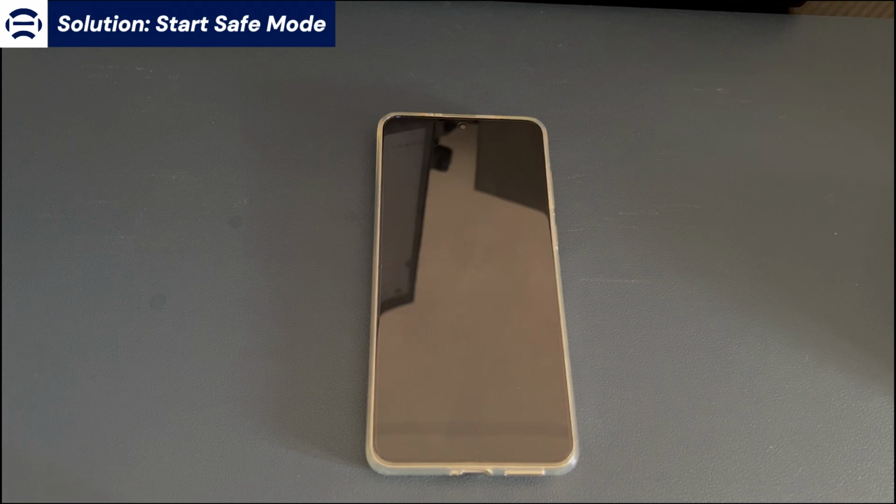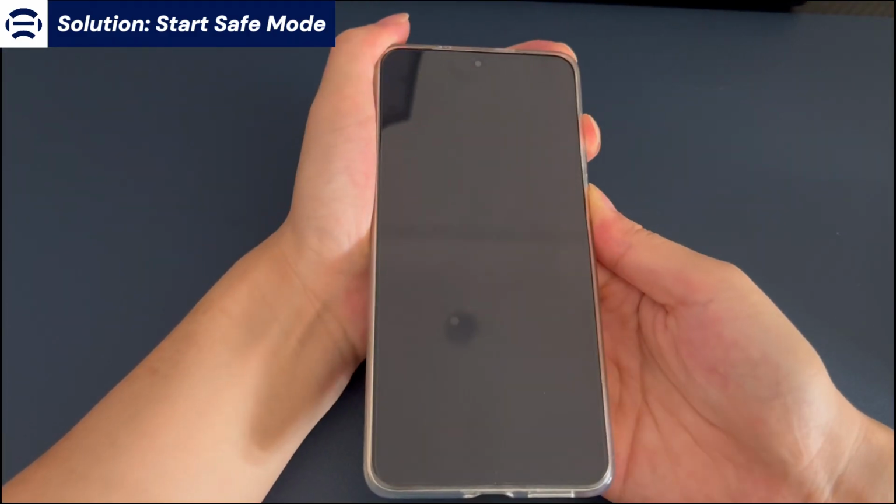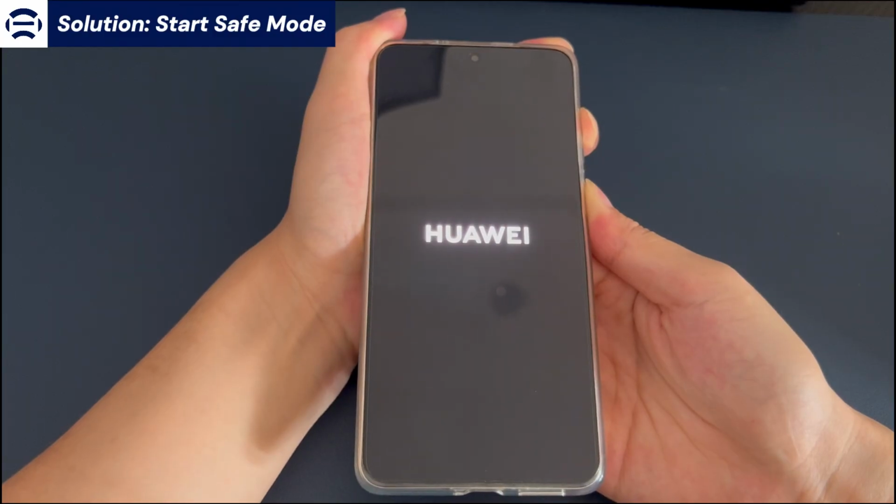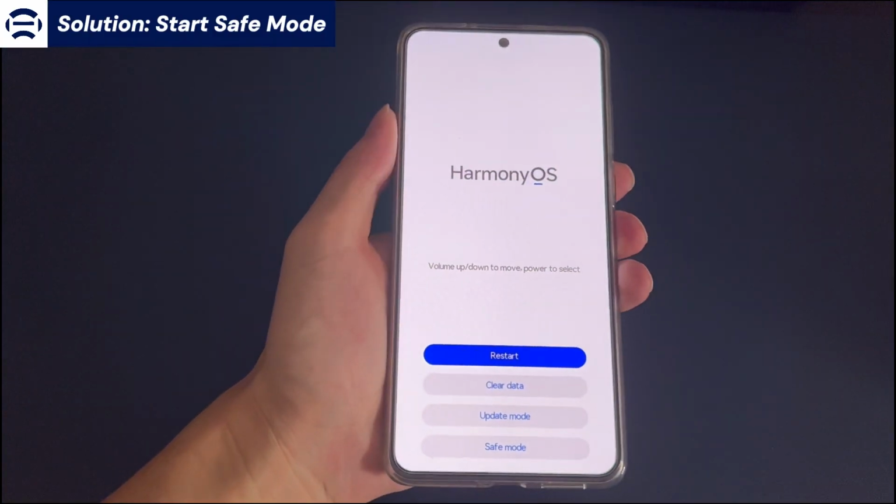Safe mode will start your phone without running any third-party applications. If the dead screen problem does not occur in safe mode, it is because a third-party application is incompatible or malfunctioning. To try the solution, follow these steps. Turn off your Android phone. Press and hold both the power button and volume up button until you see a menu screen like this.